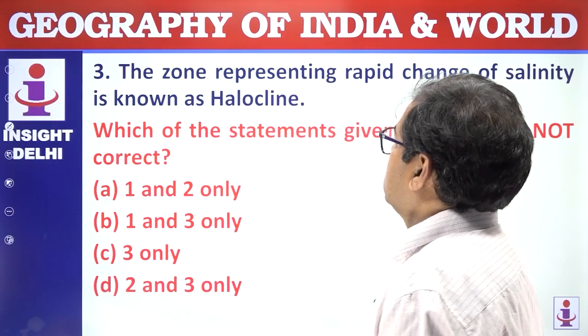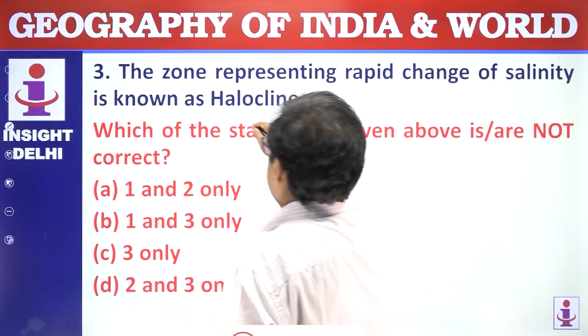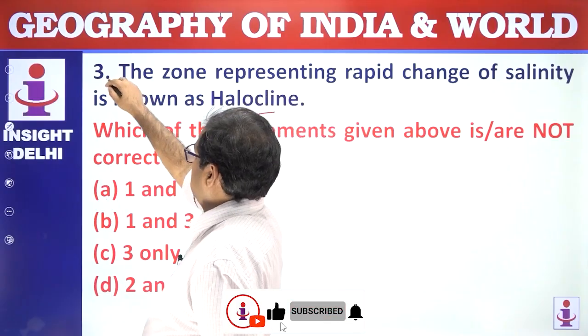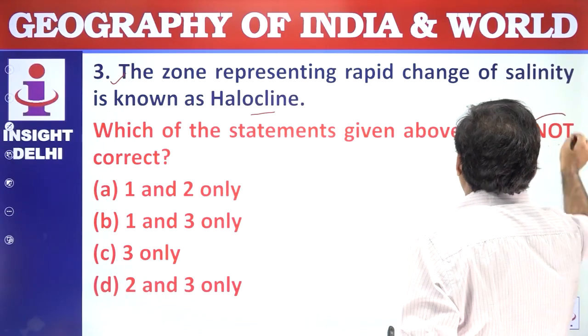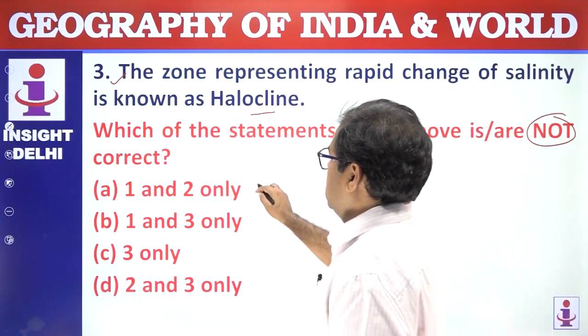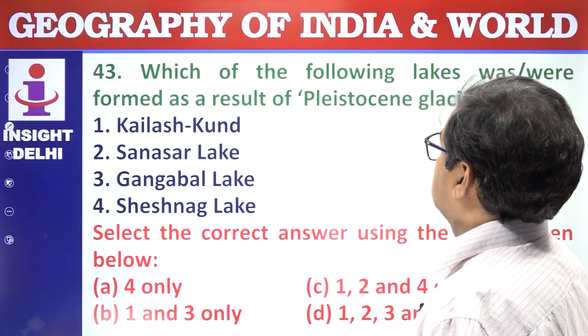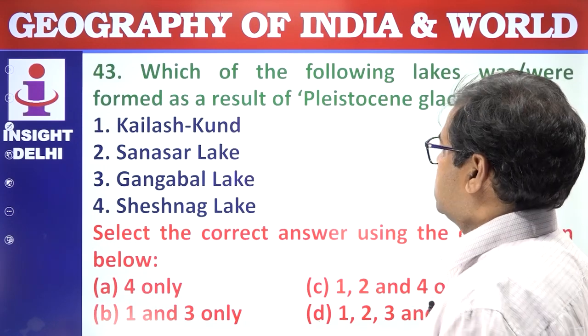Next, the zone representing rapid change of salinity is known as halocline. This is correct. Which of the statements given above are not correct? So not correct are 1 and 2. Answer is A. Simple. Which of the following lakes were formed as a result of Pleistocene glaciation?